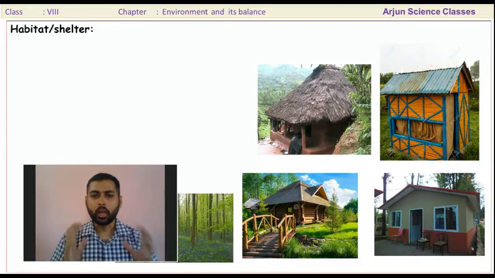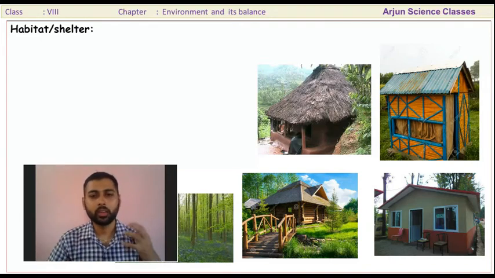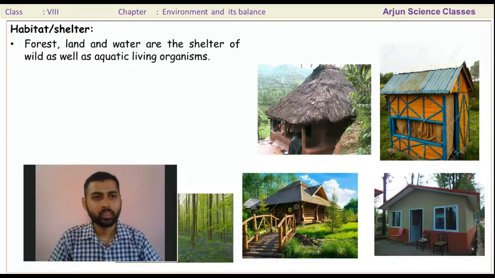The habitat of different organisms is not the same: habitat of fish, of wild animals, of terrestrial animals, of desert animals is different. And we use different raw materials to make our habitat, meaning to make our house.